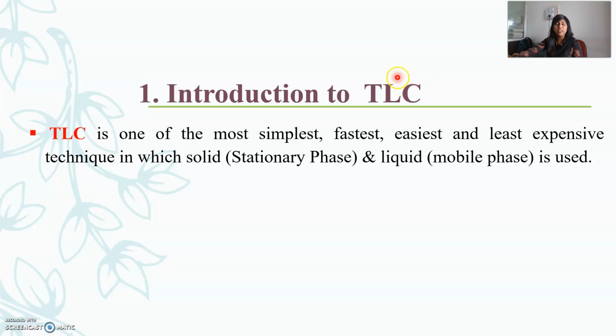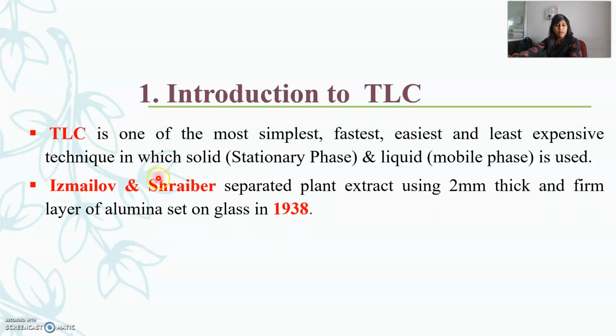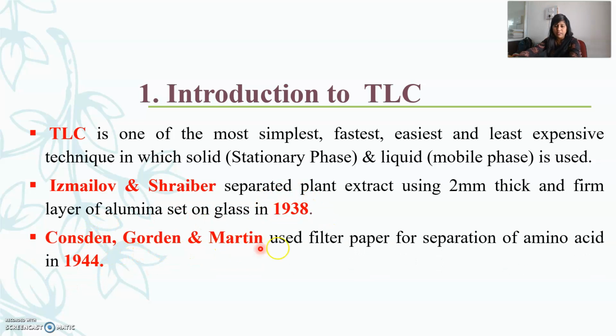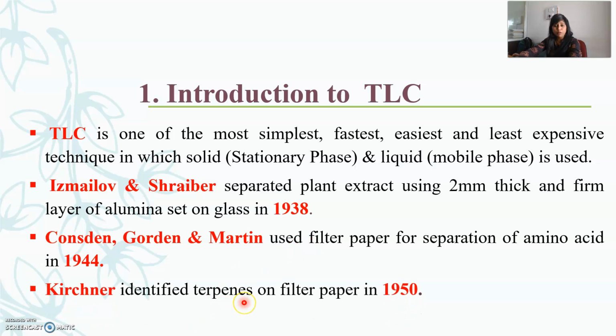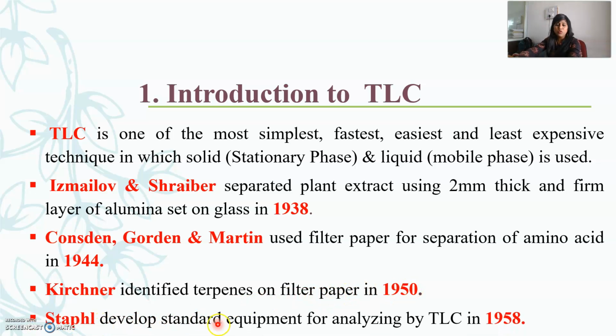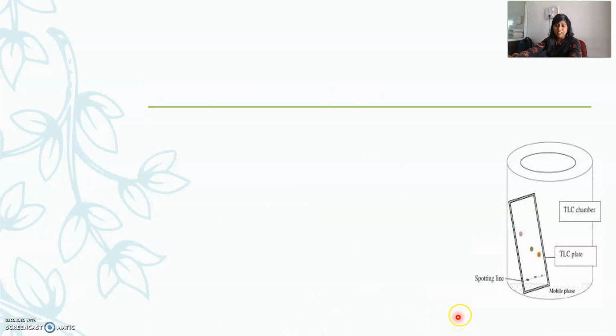Thin layer chromatography is a technique developed by various scientists. Izmailov and Shraiber separated plant extract by using a 2 mm thick and firm layer of alumina set on a glass plate in the year 1938. Second, Consden, Gordon and Martin used filter paper for the separation of amino acids in the year 1944. Again, Kirchner identified terpenes on the filter paper in the year 1950, and finally Stahl developed standard equipment for analyzing TLC in the year 1958. Basically, this is a typical diagrammatic representation of thin layer chromatography.